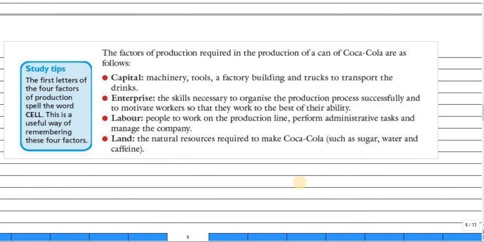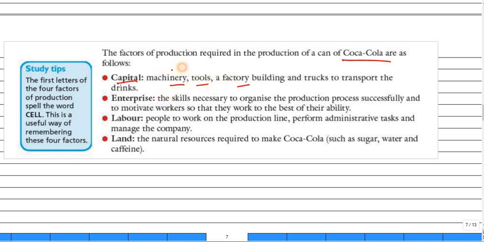Okay, so here we have the example of Coca-Cola. What are the factors of production for this product? Okay, so the first factor of production is capital, and we have already discussed this: machineries, tools, factory, buildings, trucks to transport the drinks, etc.